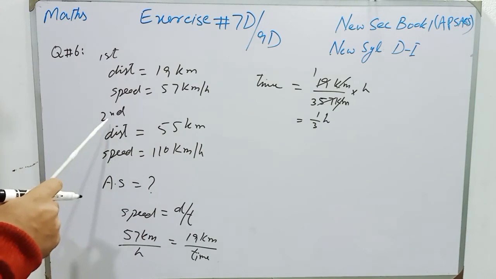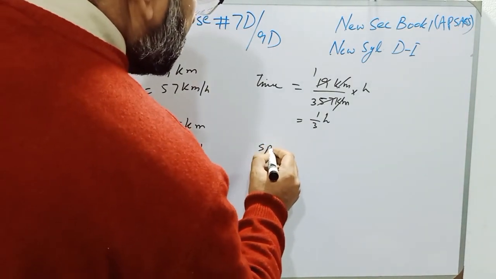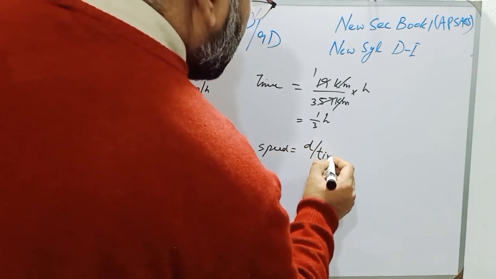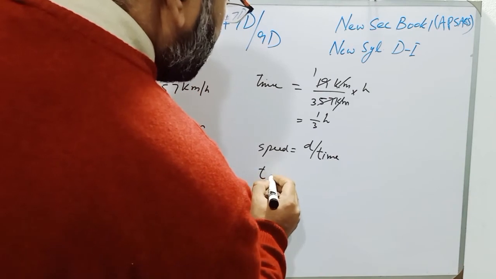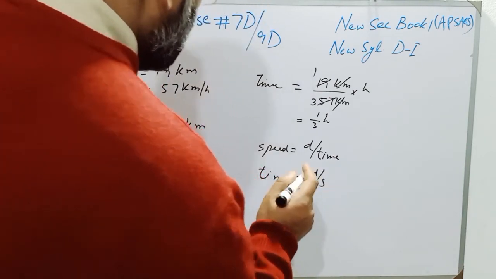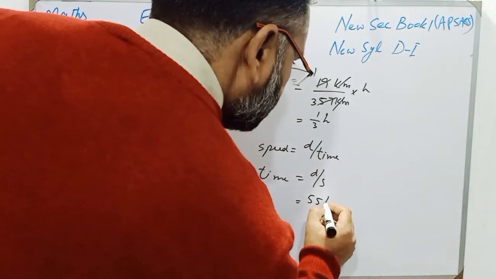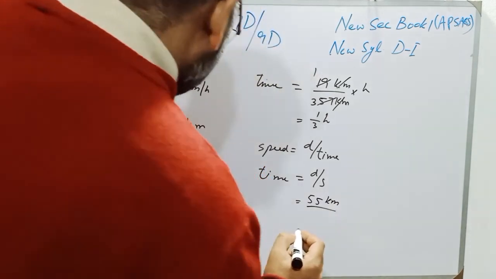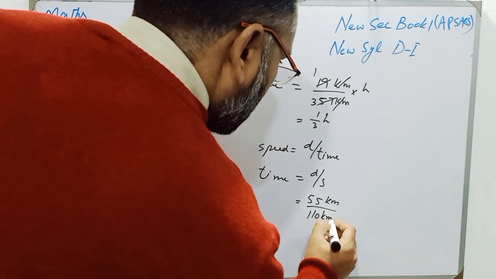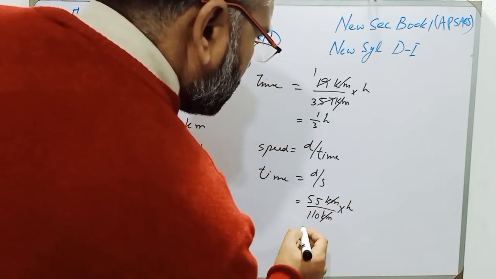Now we have to find the time for the second journey, and the formula is speed is equal to distance over time, and time we have to find. So time will be distance over speed, and the second distance is 55 km, and speed is 110 kilometer per hour, and kilometer will be cancelled with kilometer.